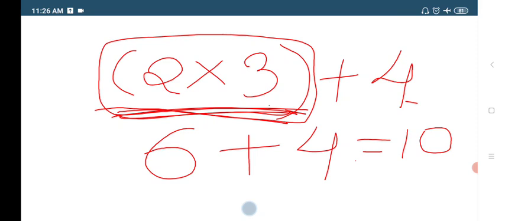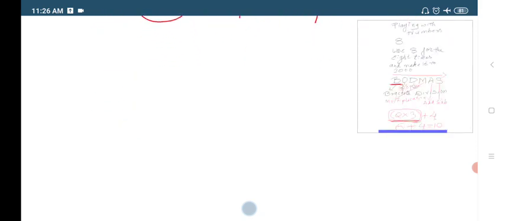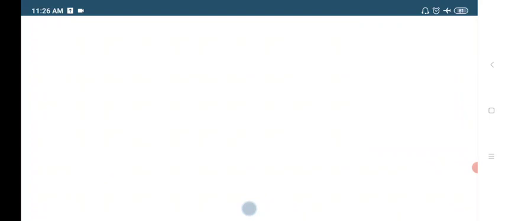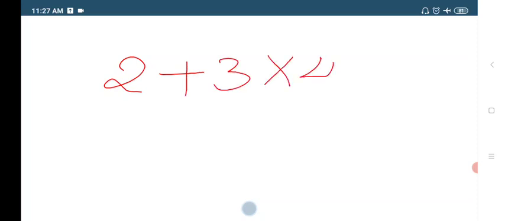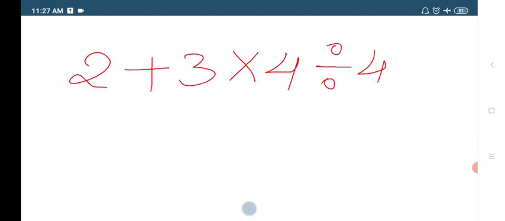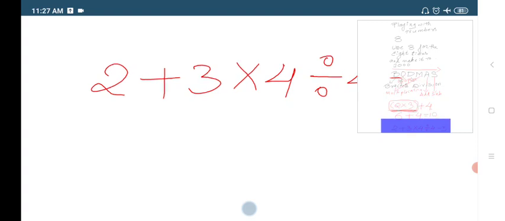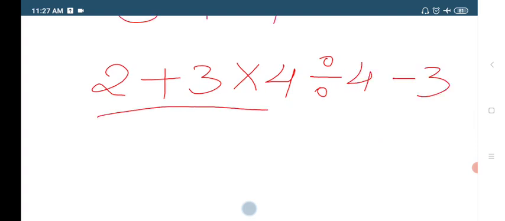Similarly, I will take one more example to explain how BODMAS works. 2 plus 3 into 4 divided by 4 minus 3. So how are we going to solve this equation?